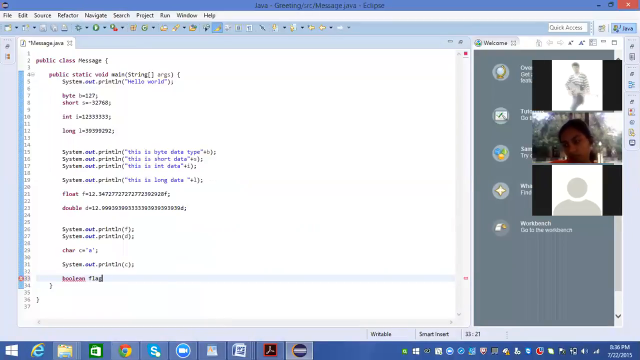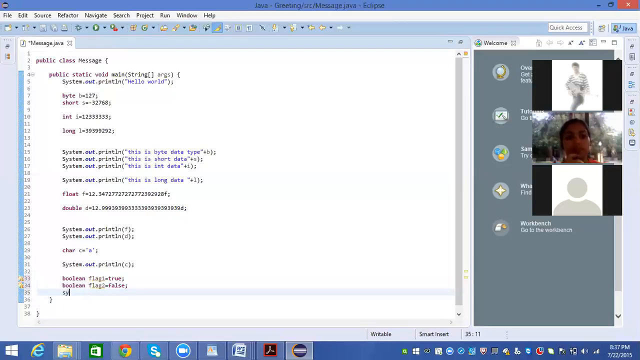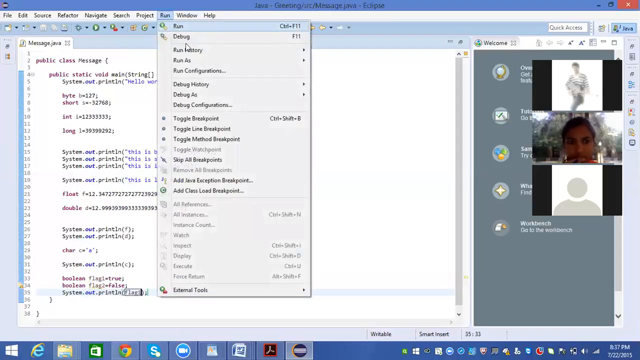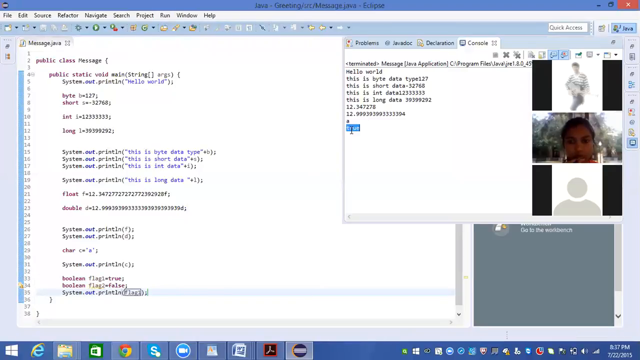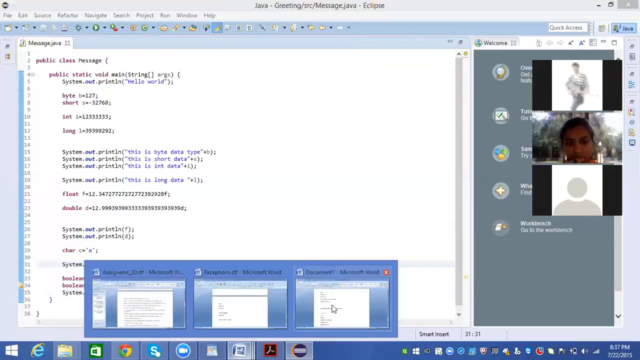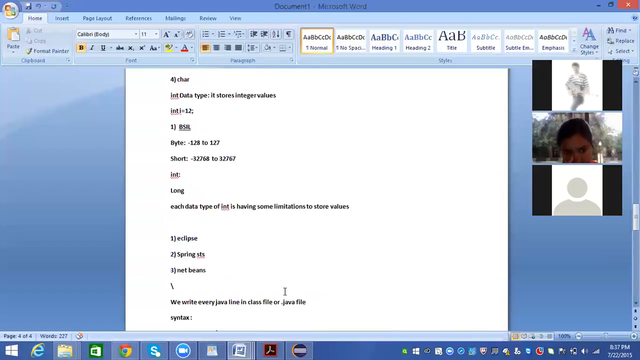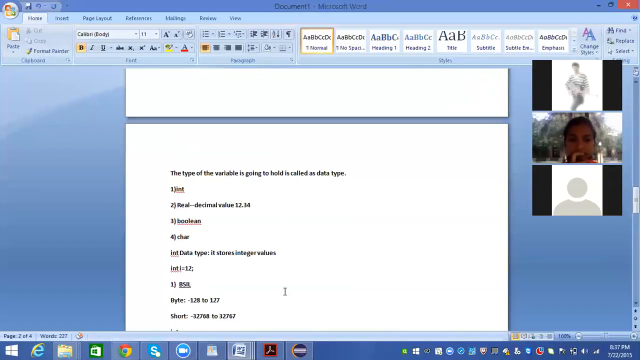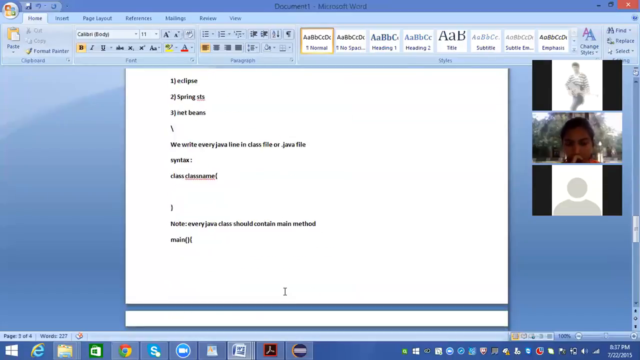Boolean flag1 equal to true. Directly you can type true. Or else boolean flag2 equal to false. Okay. System.out.println, I want to print flag1. Save the program. Run it. True. Now we have seen different types of data types like Boolean, integer, real, character and real value data types.